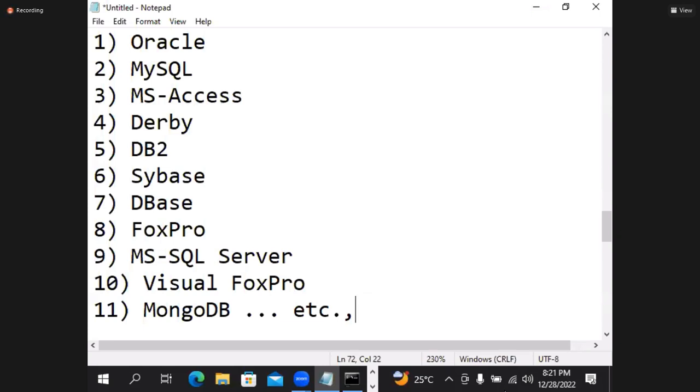If you type in Google, list of database softwares, so many databases come.